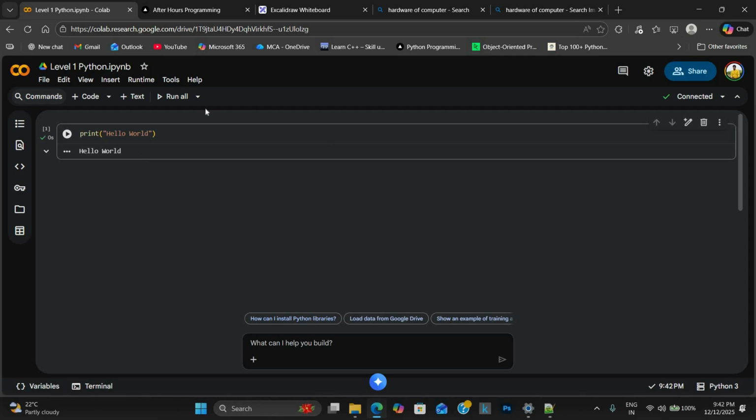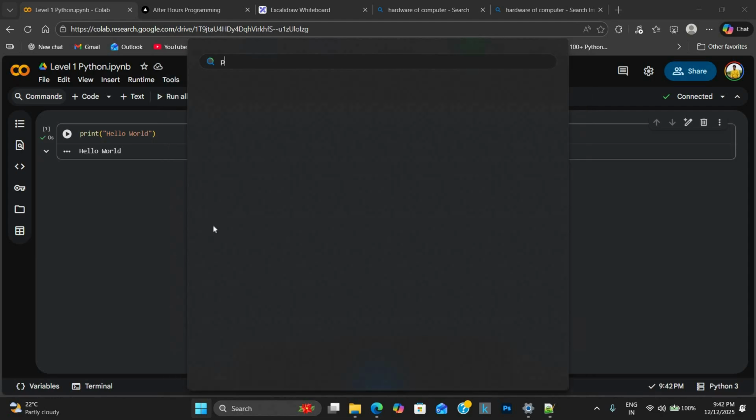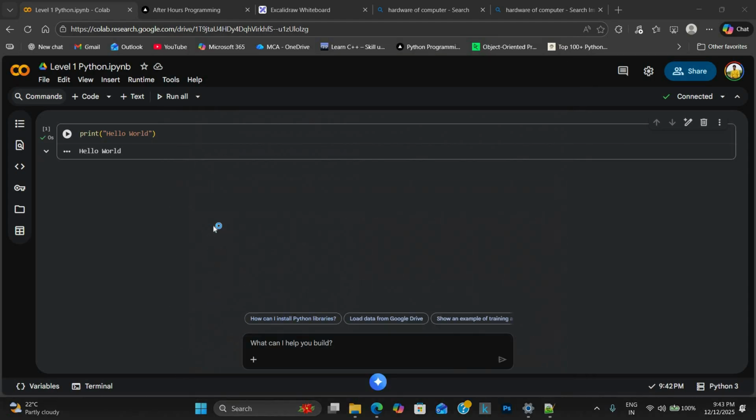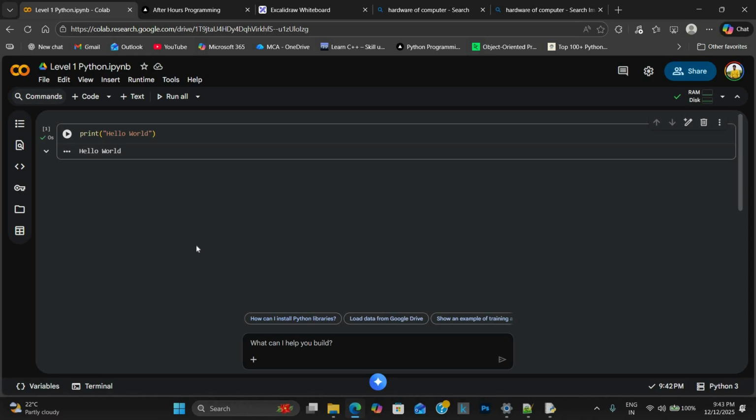In some technical terms, I will run this code in my computer. Maybe you will not be able to understand the cloud stuff. If I click on print hello world and press enter, it will print hello world. So what actually happens here? Not only Python, but most of the programming languages around the world work this way. I'm saying this is a general overview.